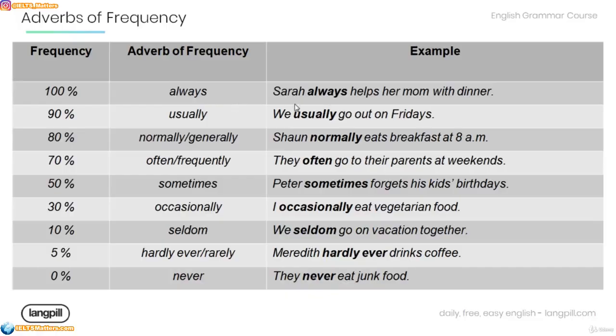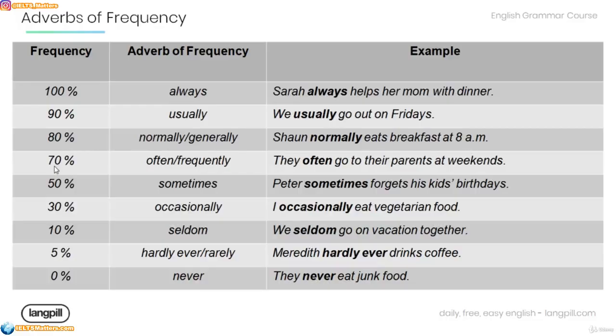Now when the frequency is 100%, the adverb of frequency we use would be always. For example, Sarah always helps her mom with dinner. And when the frequency is 90%, we use usually. For example, we usually go out on Fridays. And for 80% frequency, we use normally or generally. For example, Sean normally eats breakfast at 8 a.m.